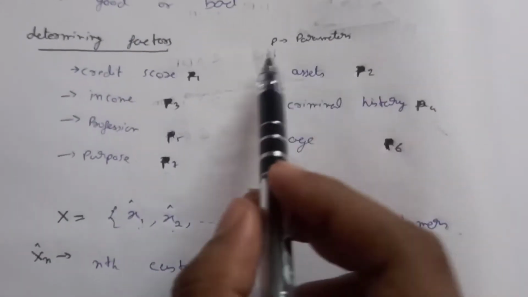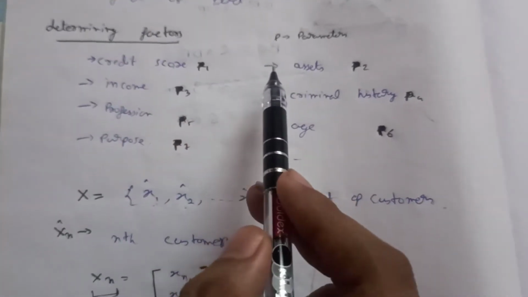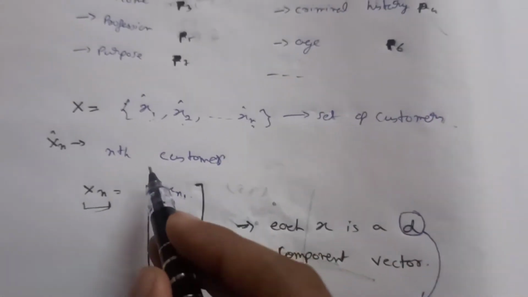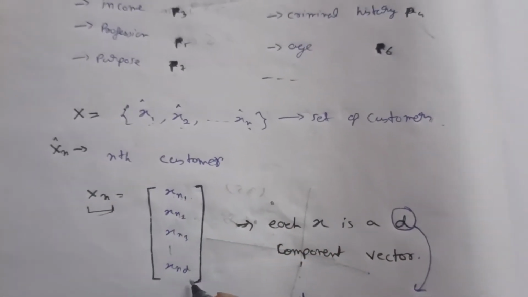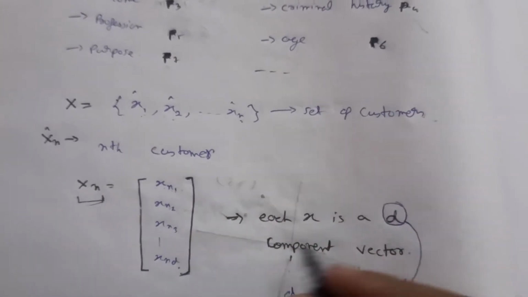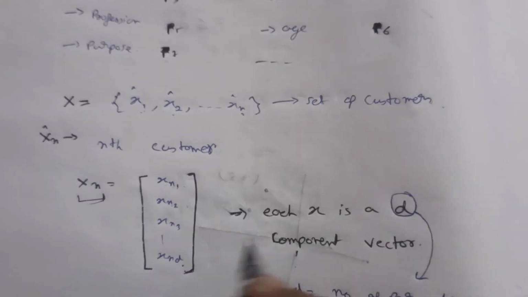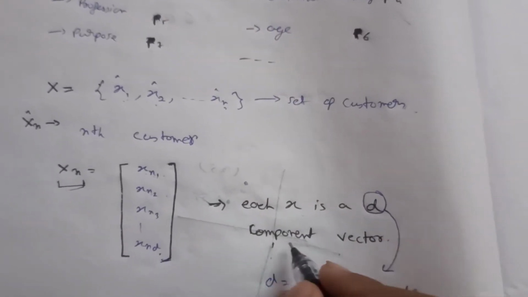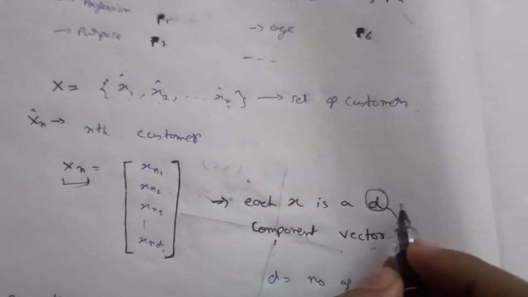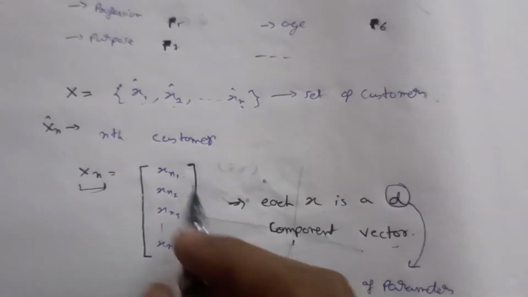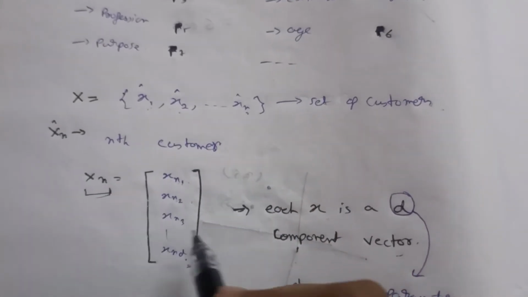Suppose the first parameter is credit score and the second parameter is assets, just like that. How many parameters do we have? We have up to d parameters, so xnd is the value of the dth parameter. Each x is a d-component vector, because there are d parameters, that is the number of parameters.